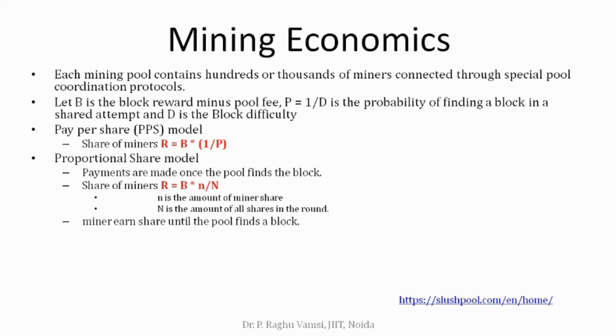Capital N is the amount of all shares in the round. Based upon that the amount will be decided. It is very simple, based on that probability.